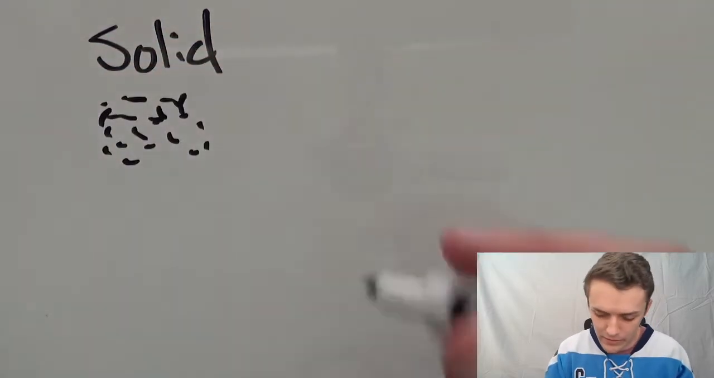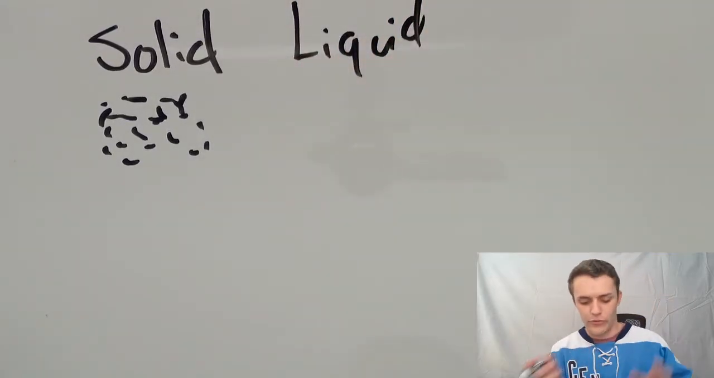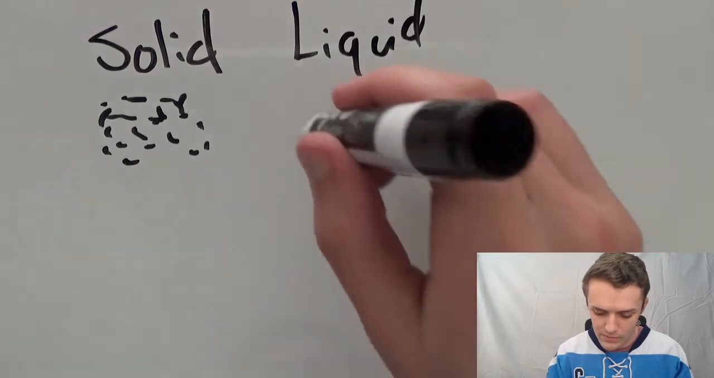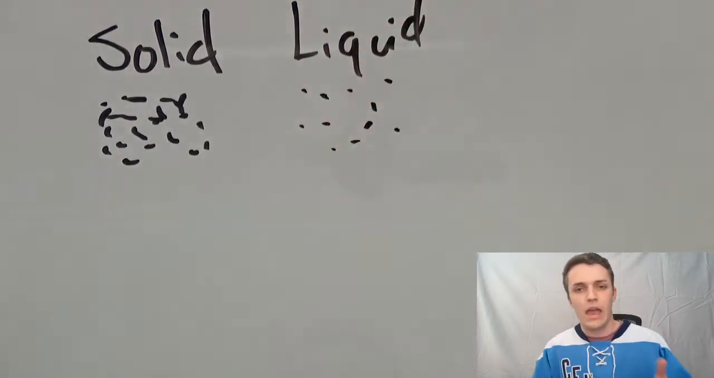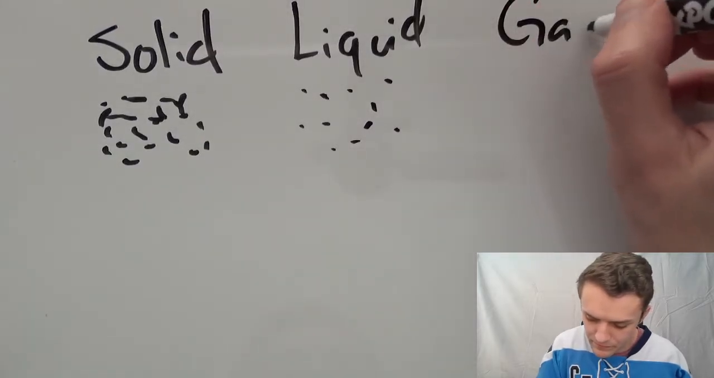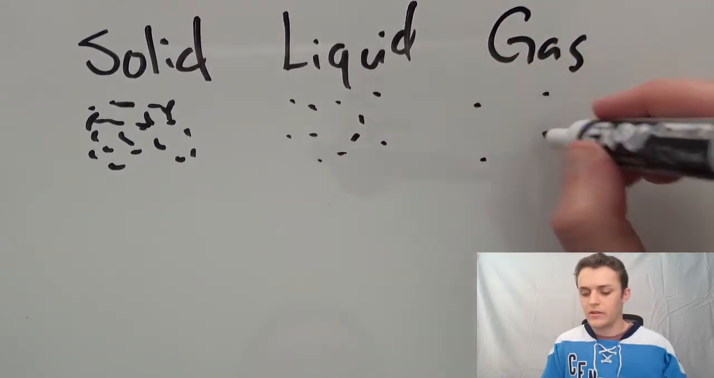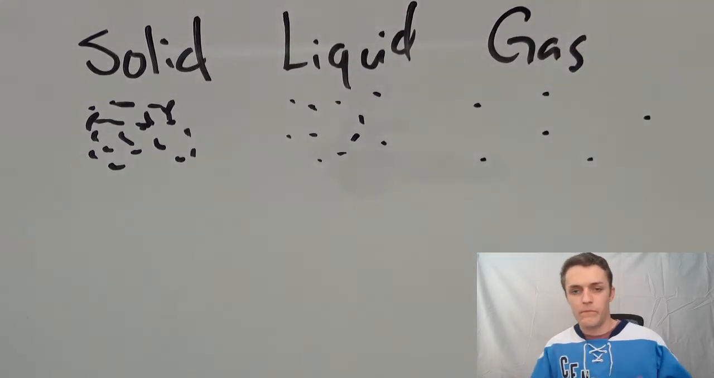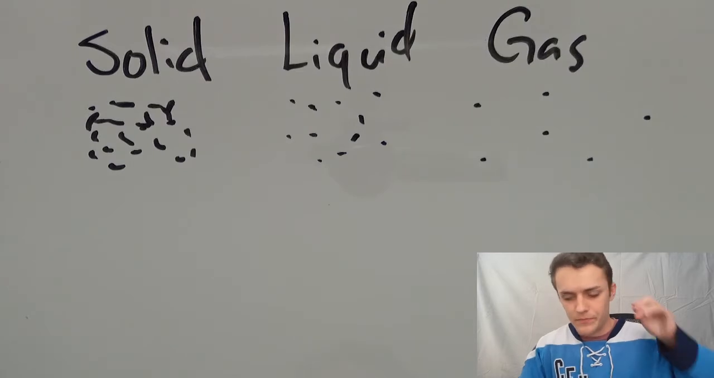Next we have a liquid. In a liquid, particles can move more freely. They're slightly more spaced out from a solid. And then we have gas, and gas is really spread out. It looks a bit like that. So, which one does sound travel faster through?